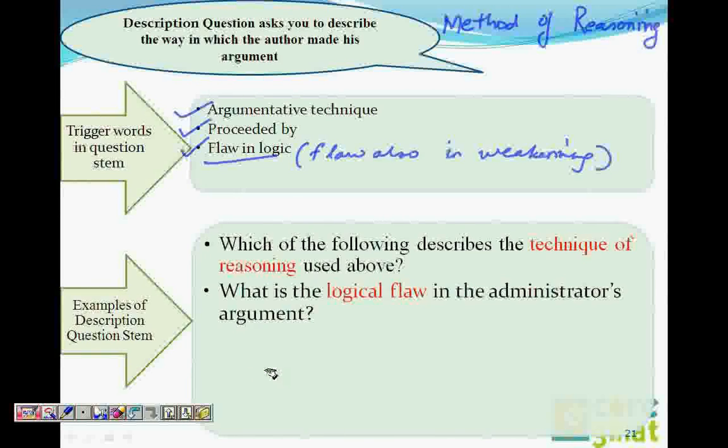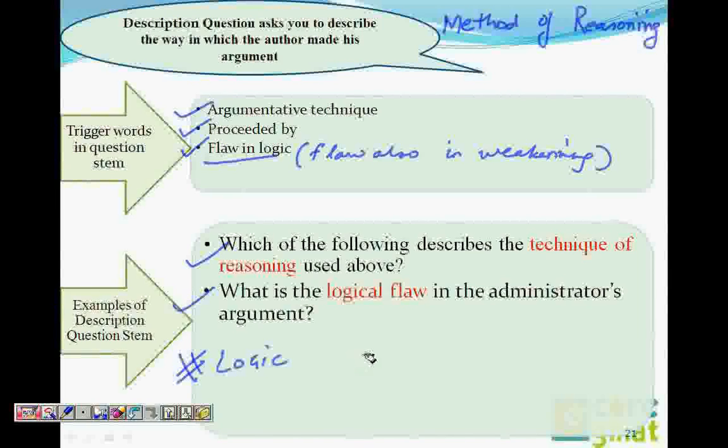First of all, let's have a look at the question stem. Which of the following describes the technique of reasoning? So technique of reasoning is the trigger word. My focus will be on the logic, not the subject. Not the conclusion, not the premises, but the logic. And my answer is the description of that logic.